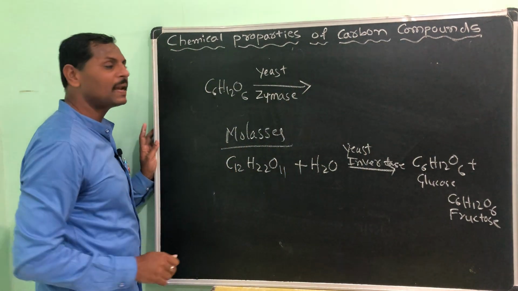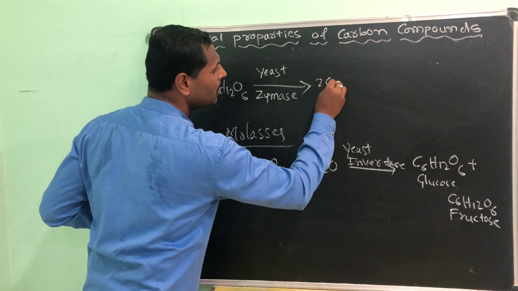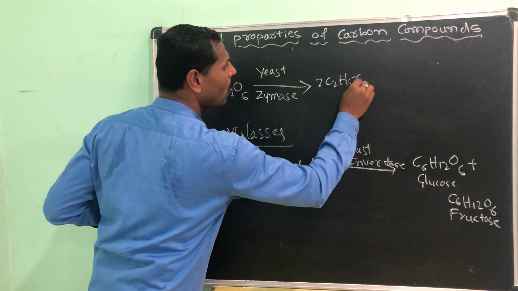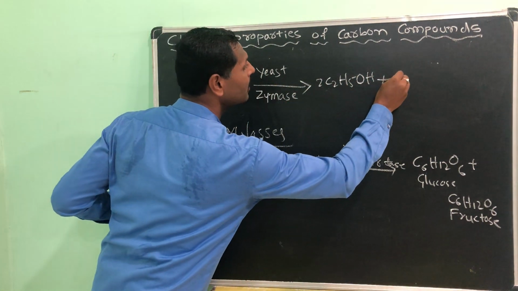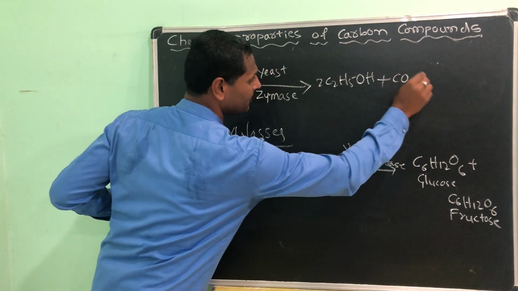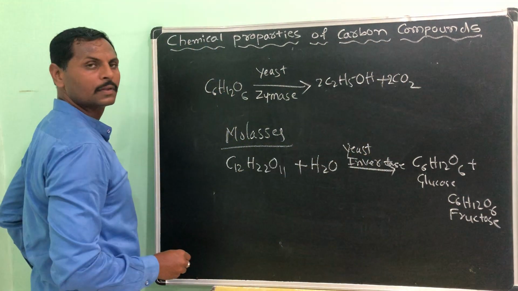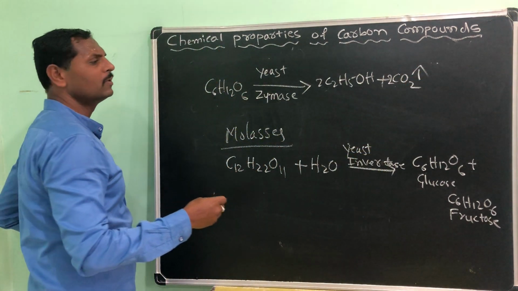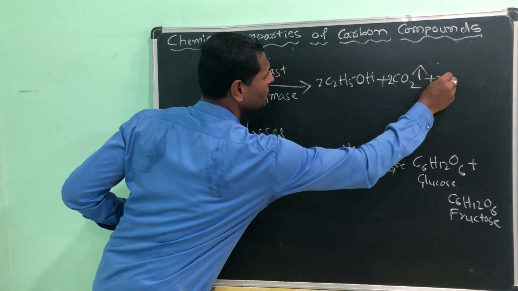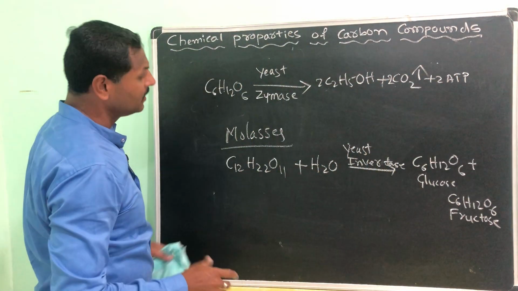It converts this complex molecule into a simpler one. See here, 2C2H5OH, ethanol, your desired product is ready now, and carbon dioxide, 2CO2. Understood? And even some energy, 2 ATPs, is also released here, that we will study in the anaerobic respiration in the life process.